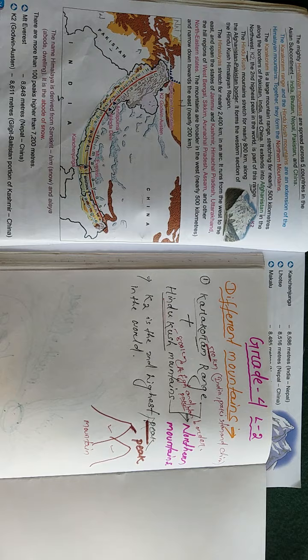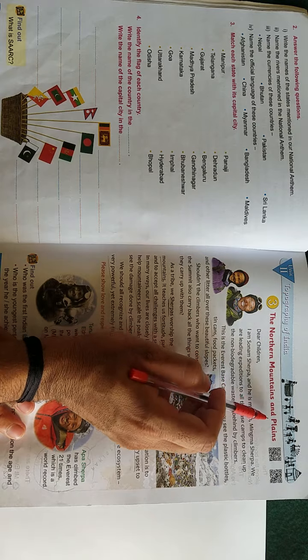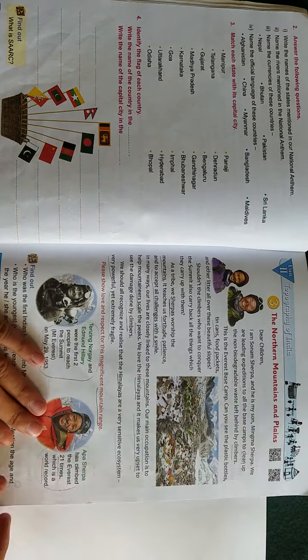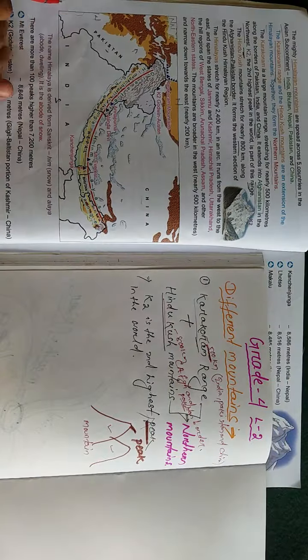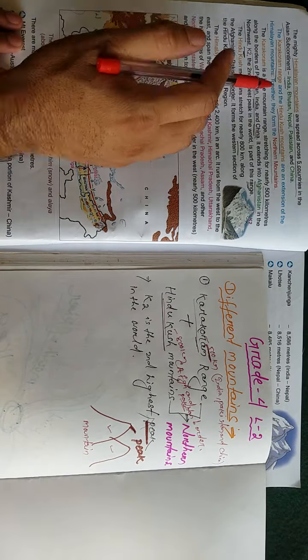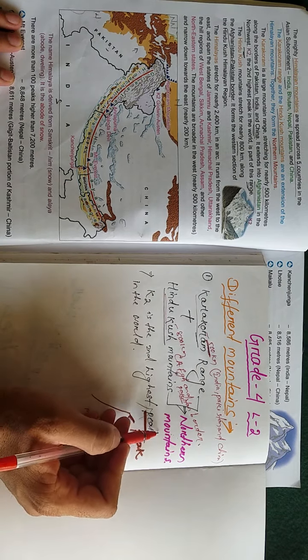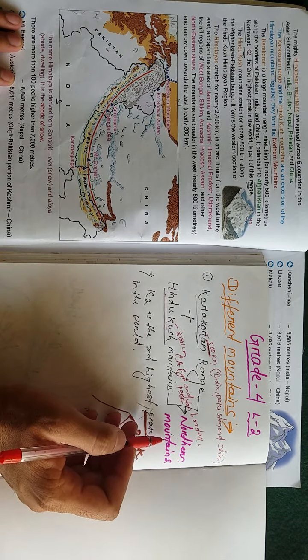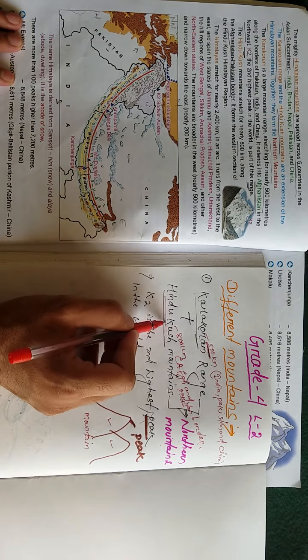So first of all, you have to remember what we have discussed. Our first chapter name was the northern mountains and plains, the title, the topic of the main chapter. We have discussed the northern mountains. How are they formed? The northern mountains are a combination of two mountains, that is Karakoram mountains and Hindu Kush mountains.